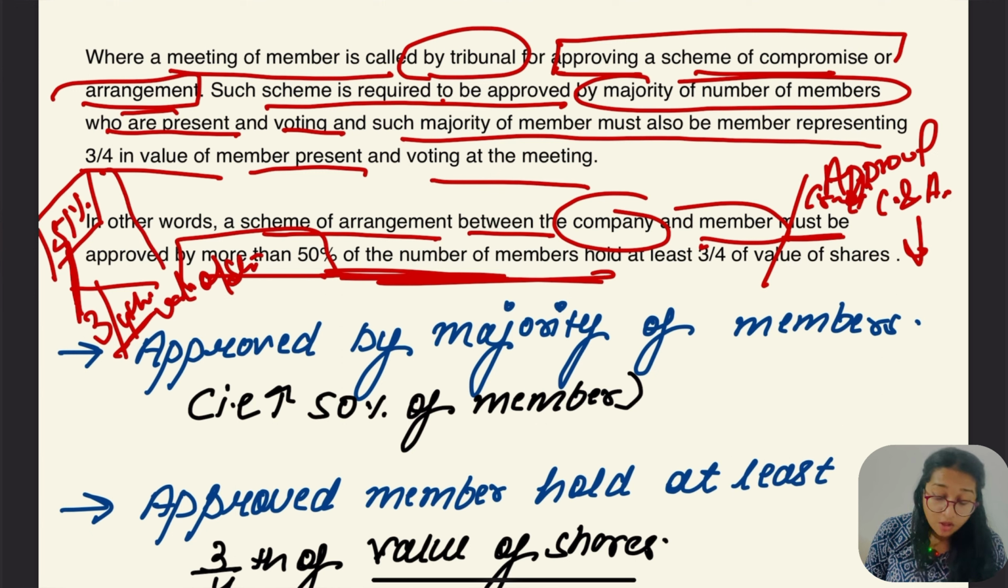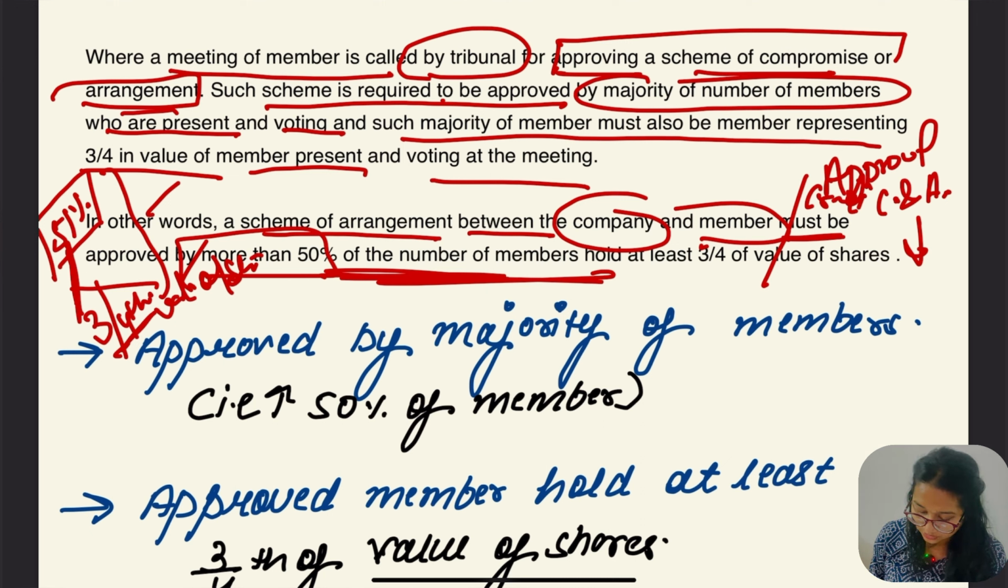In this case both conditions are to be fulfilled, otherwise the scheme of amalgamation, compromise and arrangement is not going to happen. At least 51% of members should give the approval, and that 51% of members should hold 3/4 of the value of shares.